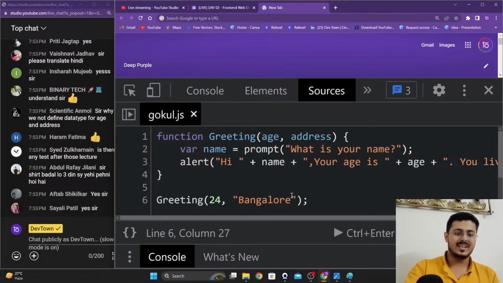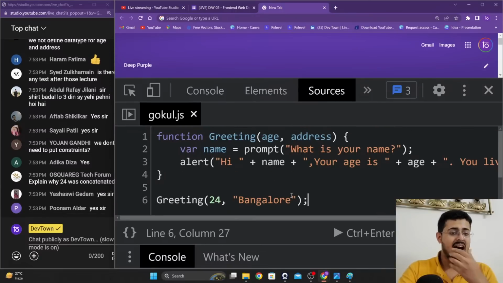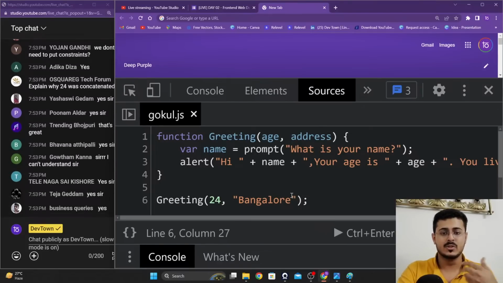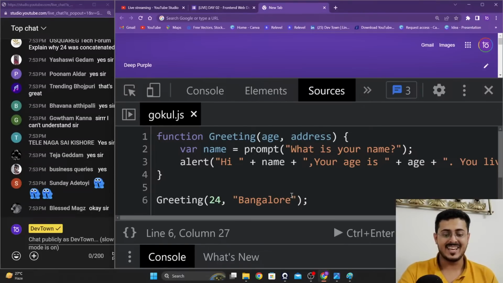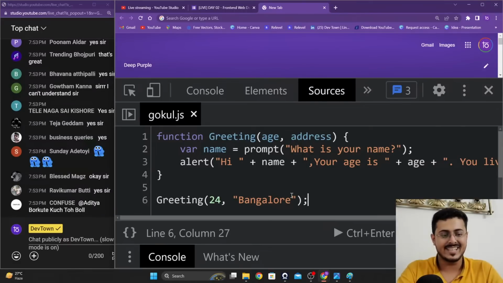Okay, good. The next thing we have to explain is why 24 was concatenated. I just wanted to show you that I've used age right over there, so I just concatenated it right over there.